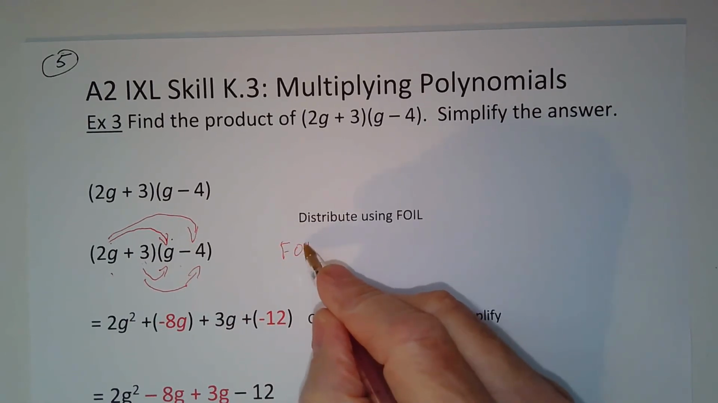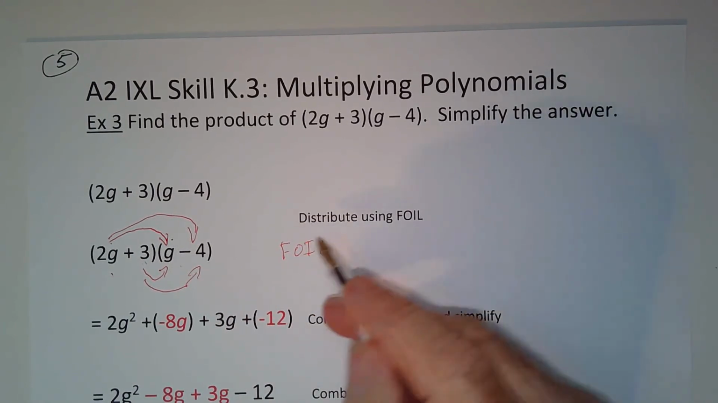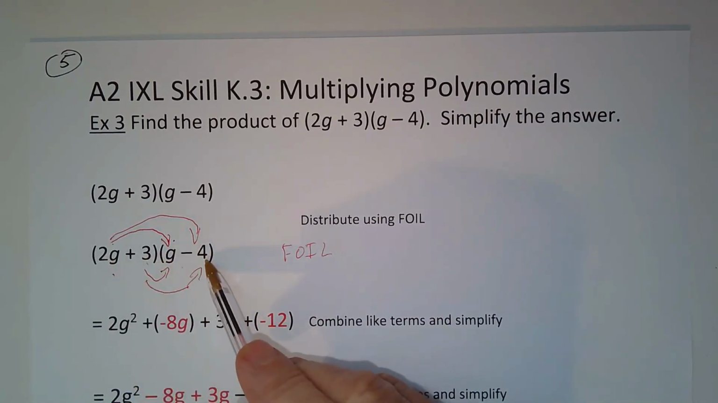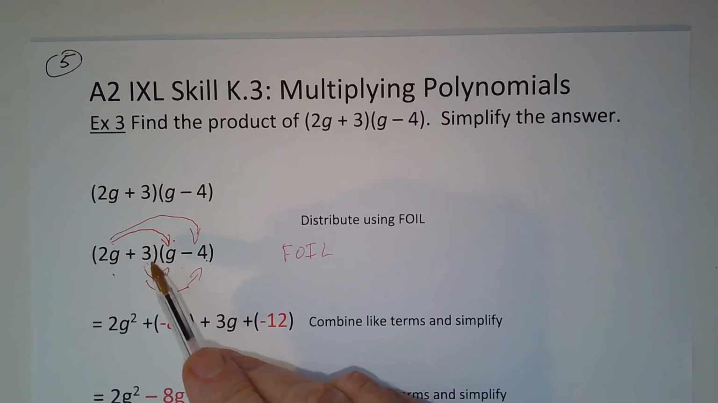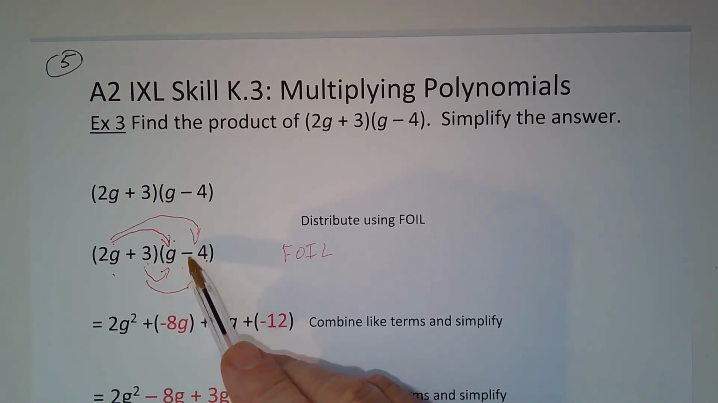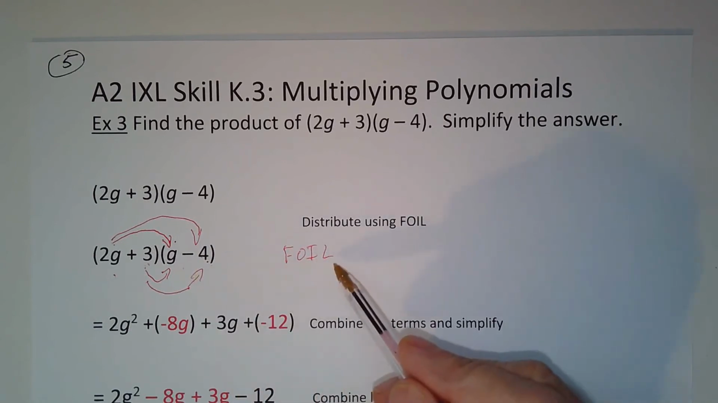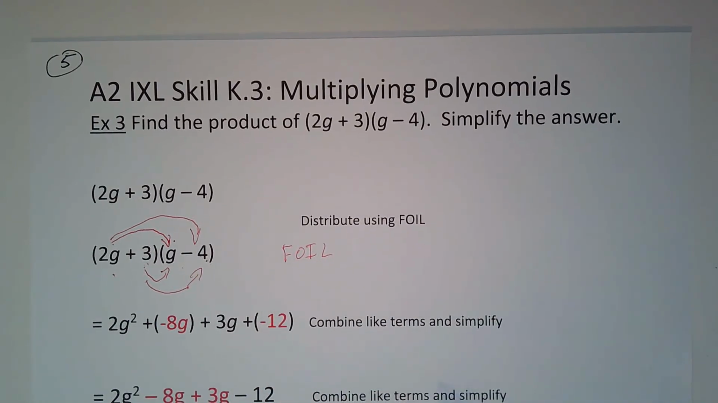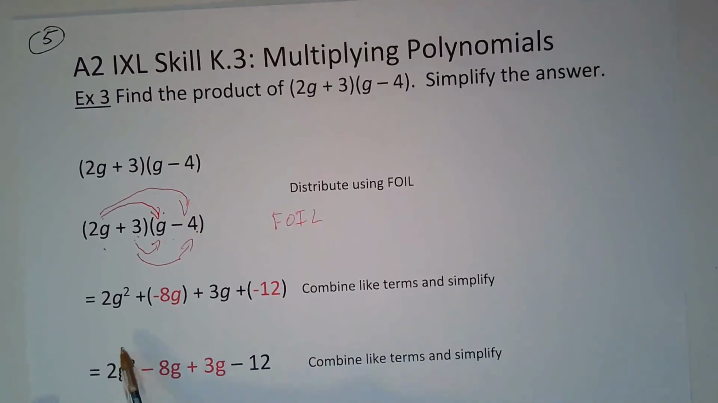But remember, FOIL is nothing but distribution. So if you want to multiply 2g to g, then 2g to negative 4, and then 3 to g, and 3 to negative 4, that's just doing consecutive distribution. But that's really exactly what we did here. Okay? All right, so we're going to go ahead and do the multiplication now.